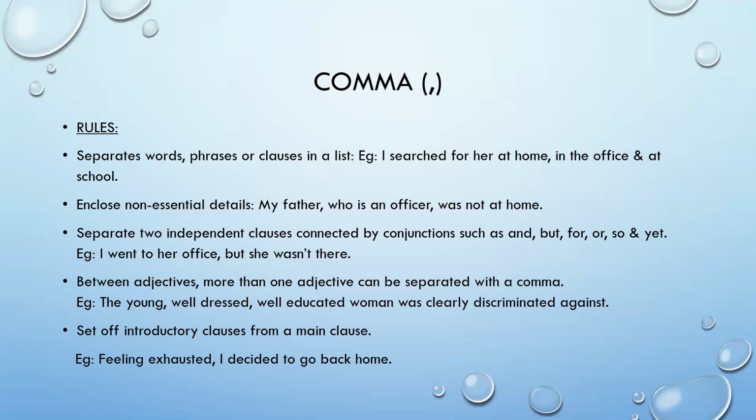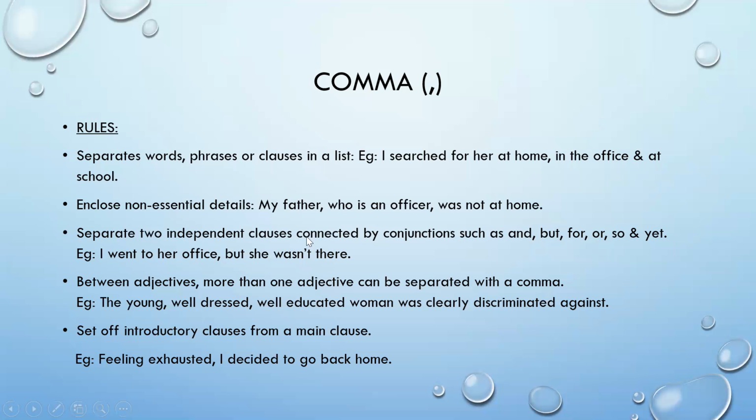Alright, look at this third rule. A comma is used to separate two independent clauses connected by conjunctions such as and, but, for, or, so, and yet. There are many other conjunctions which could be used. So here, instead of and, we can even use what? A comma. But because this is the last phrase or clause in this sentence, we used and.